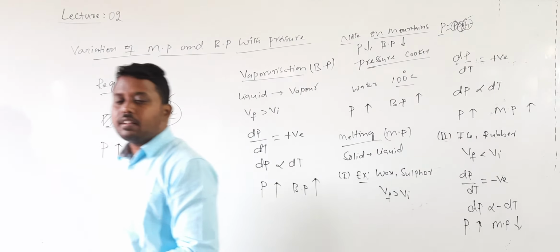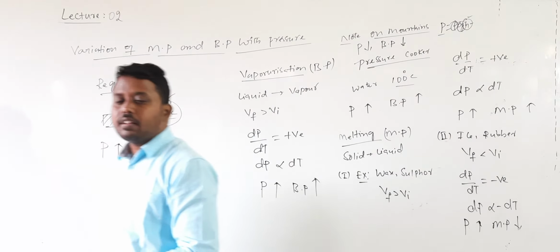So that is also called what? Regelation. Regelation is a process in which a solid can be melted at a temperature lower than its melting point by increasing the pressure. That is called what? Regelation. Understood? So this is regarding the variation of which one? Melting point and boiling point with the pressure.